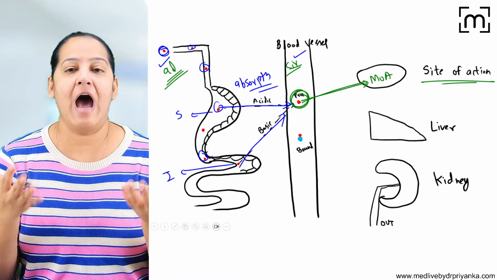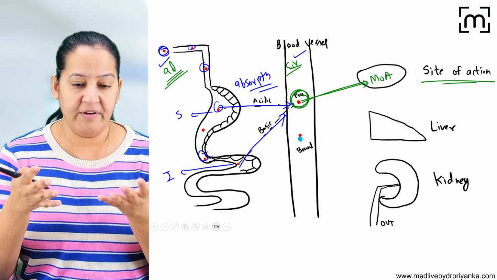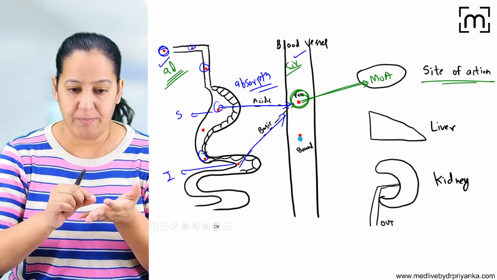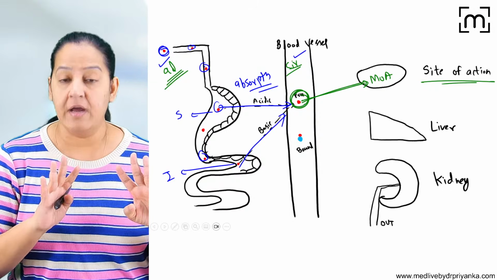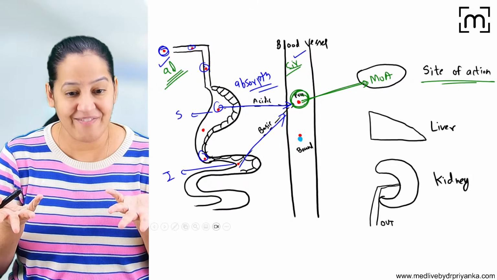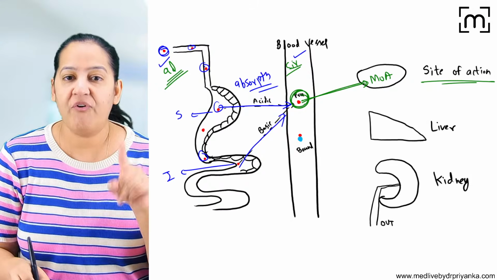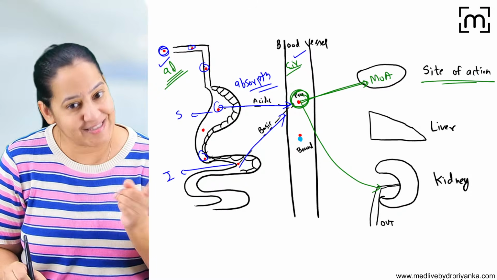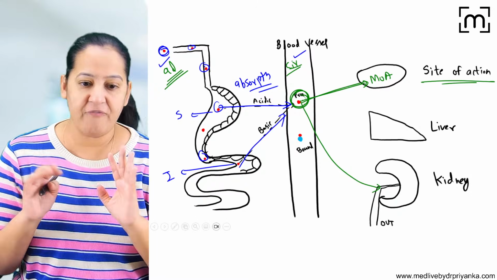Okay, got it. Now, the drug has done its job. Whatever it was supposed to do in the body, it has done that. If you have given a drug to me for bradycardia, it has already treated it. Now, I cannot keep it in my body forever. I want to excrete the drug. So for excretion, the drug will go to the kidney and ask the kidney, can you excrete me out of the body? I have already performed my function.